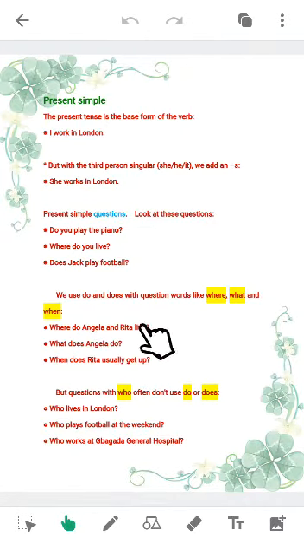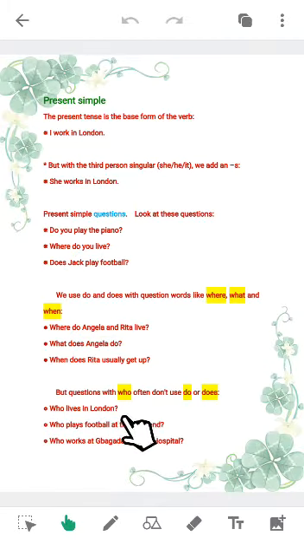Now, I said questions with where, what, and when, we use do and does with them. Now let's move on. But questions with who often don't use do or does.